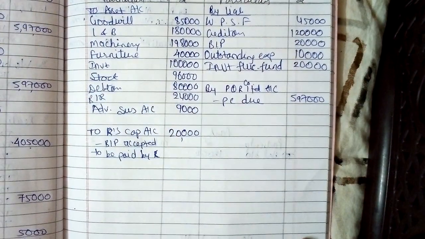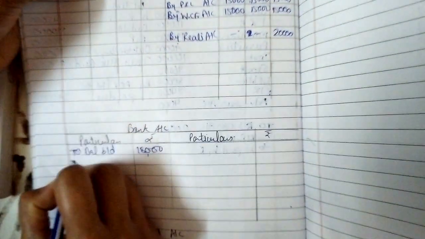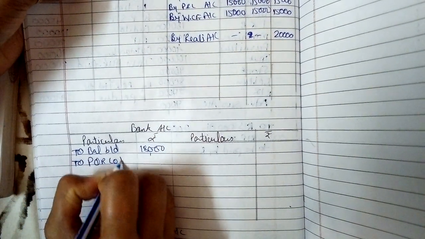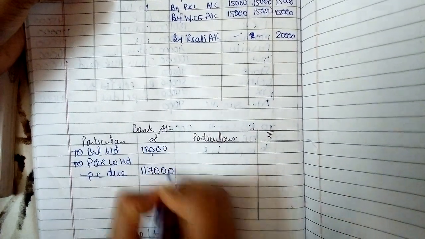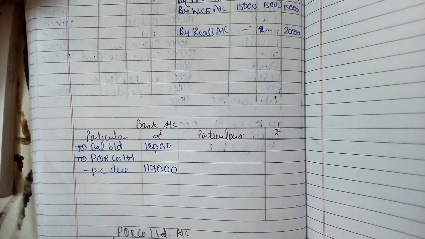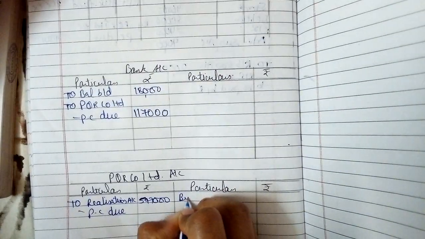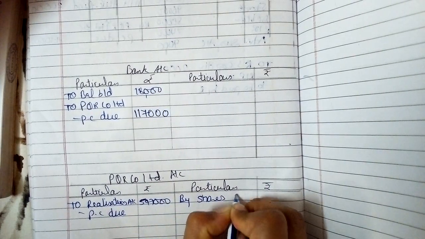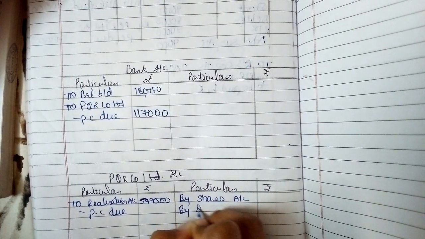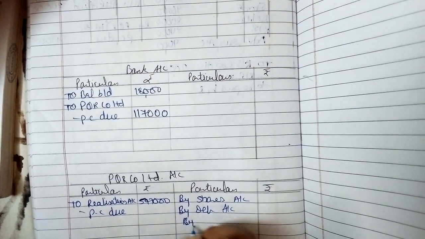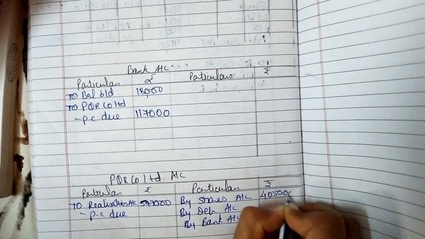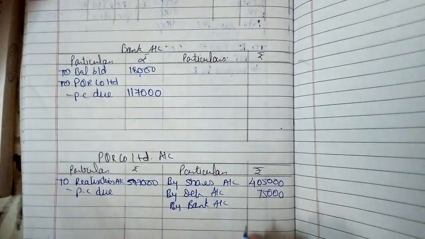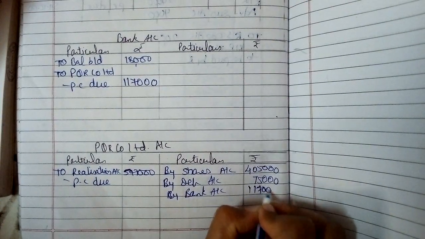Now PC received: shares account debit, debentures account debit, bank account debit to PQR Company Limited account, PC due. In the bank account, only the amount actually received is written. Shares and debentures go to their ledgers. The second effect is on the credit side of PQR Limited: by shares account, by debentures account and by bank account, 4,05,000, 75,000 and 1,17,000.